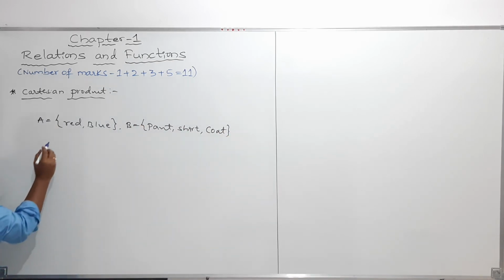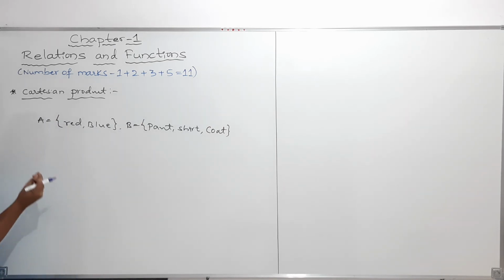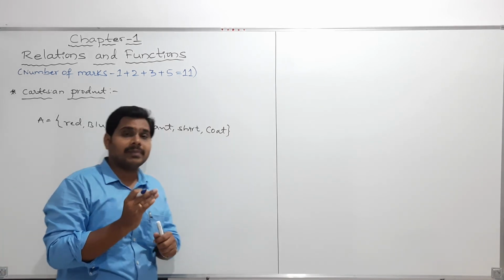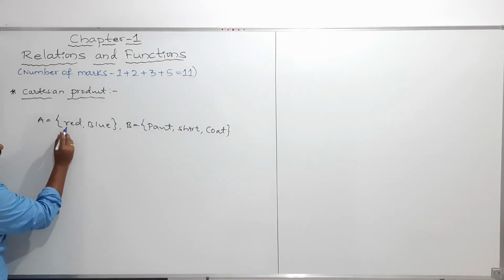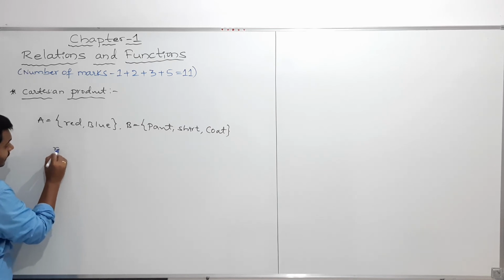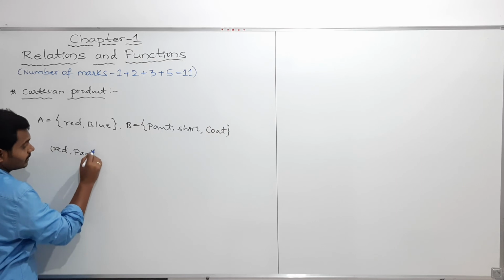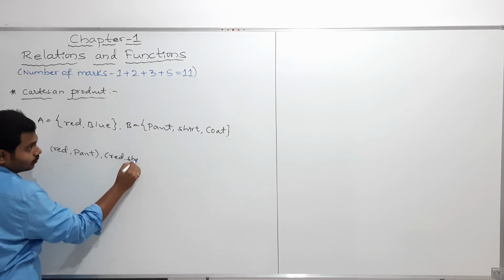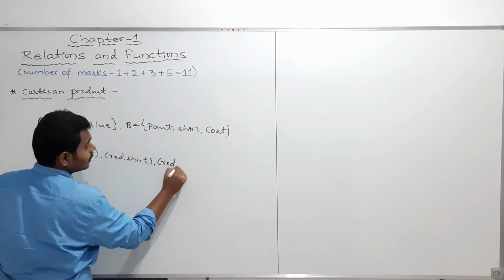So we have two colors and three objects. My question is, how many colored objects can we make? The possible answers: we can make a red color pant, a red color shirt, and a red color coat.